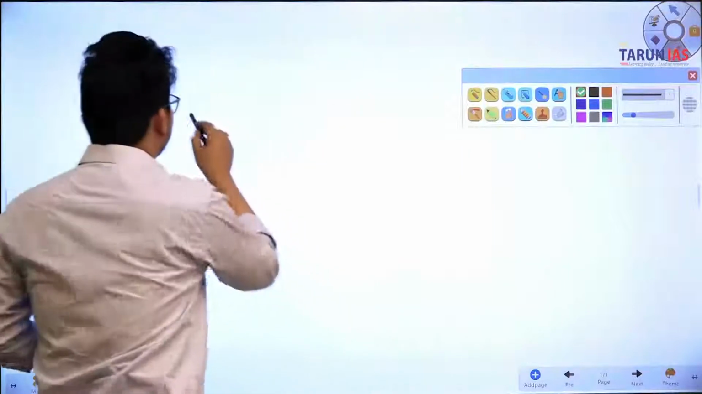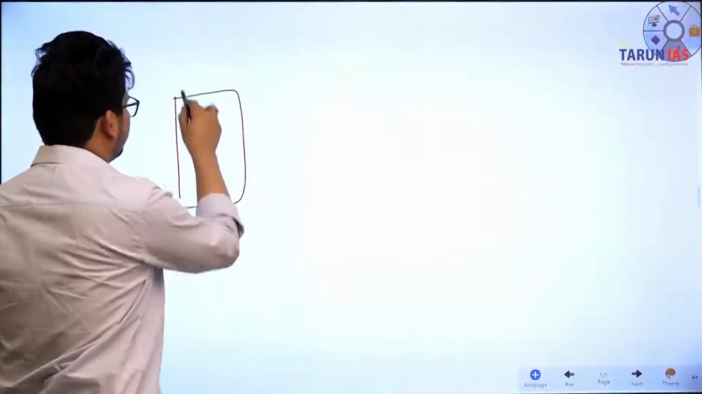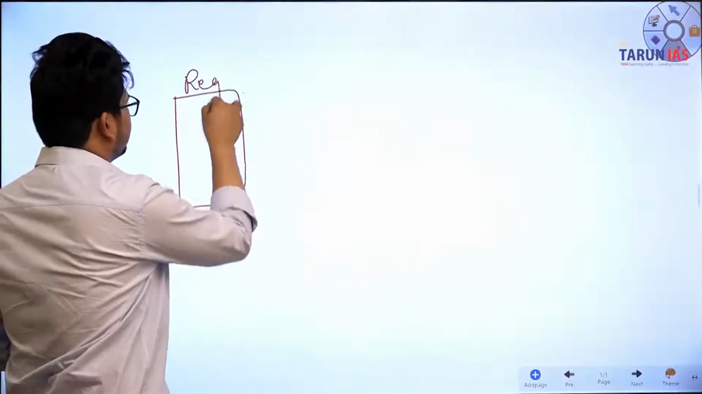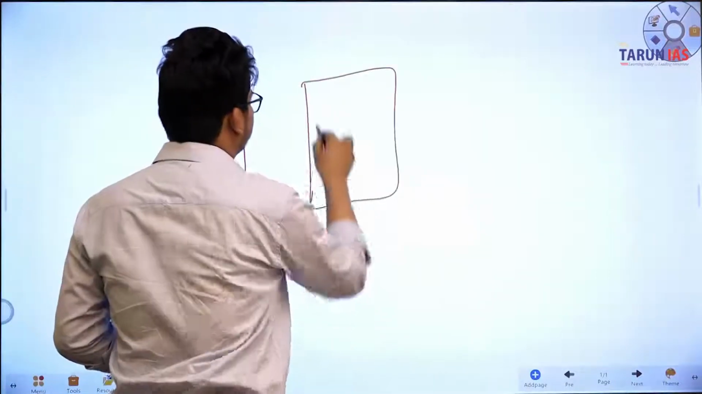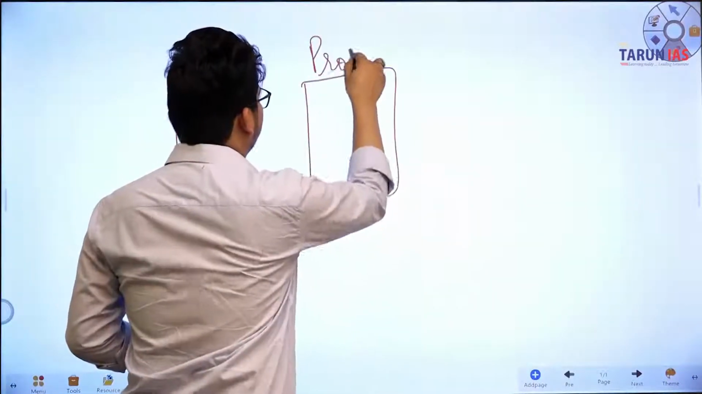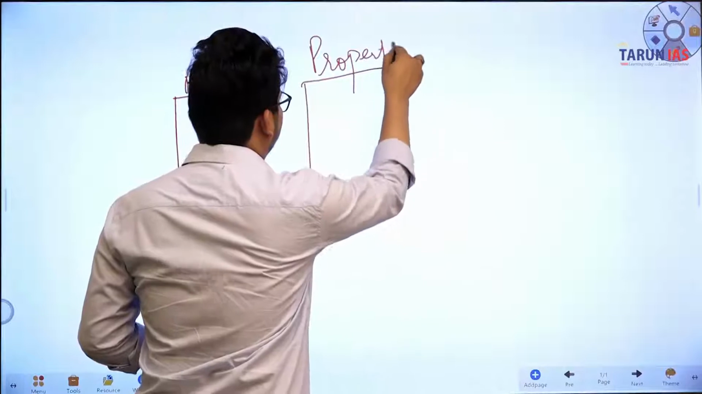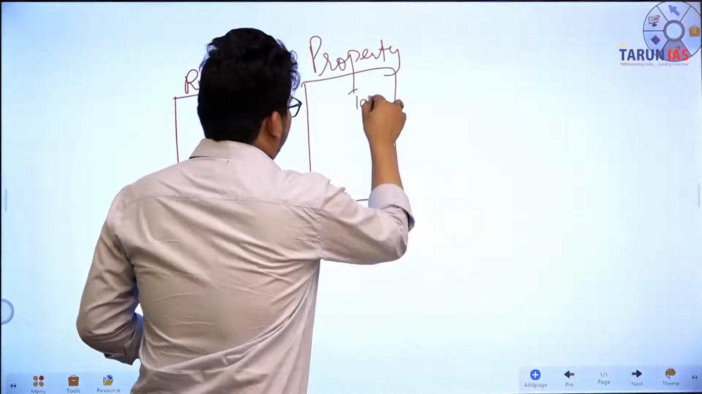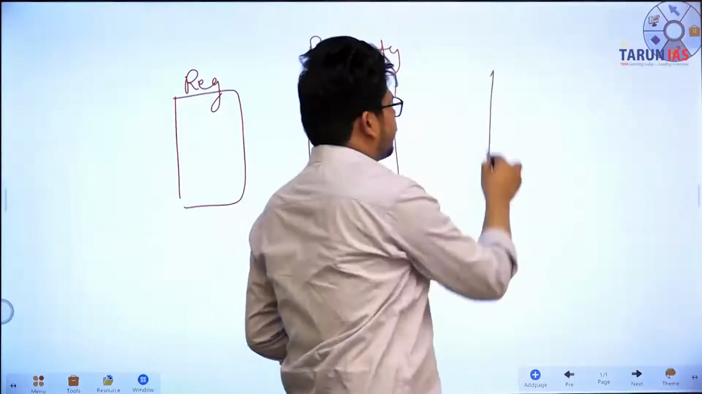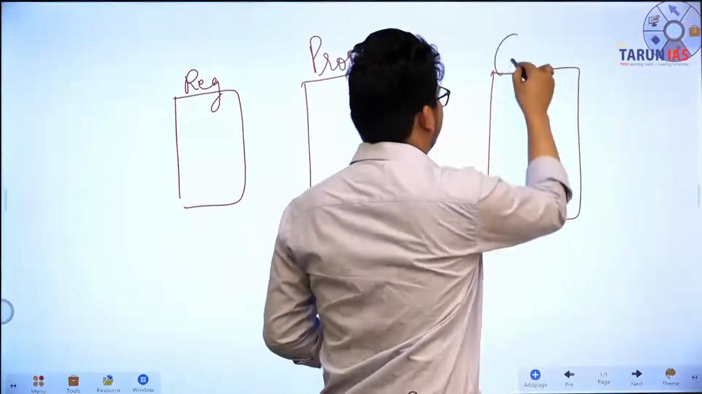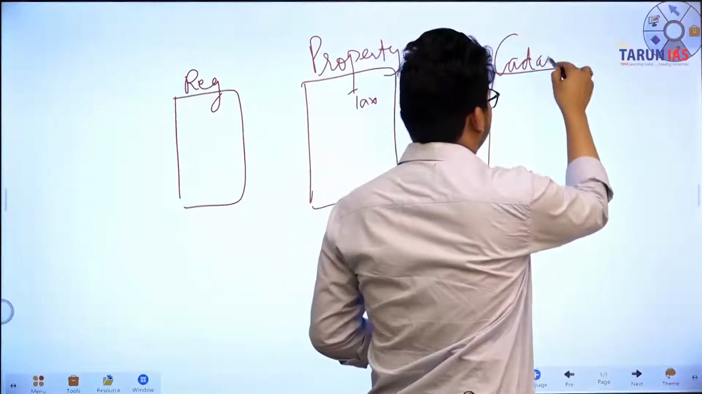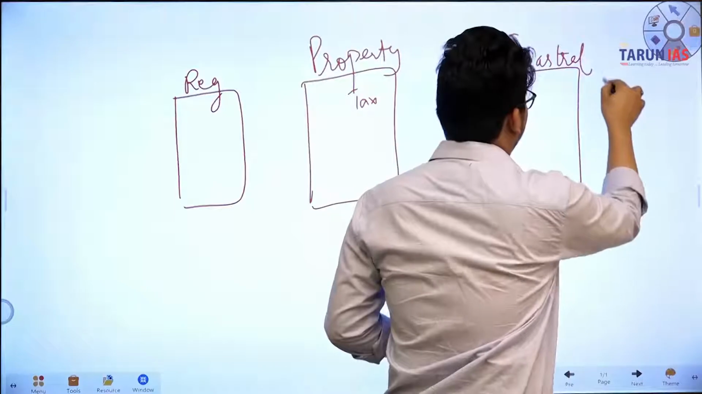The first one is the document of registration, okay, registration. The second one is property tax. If I own a land, I would have paid property tax on that, okay. And the third one is cadastral map, okay, cadastral map.